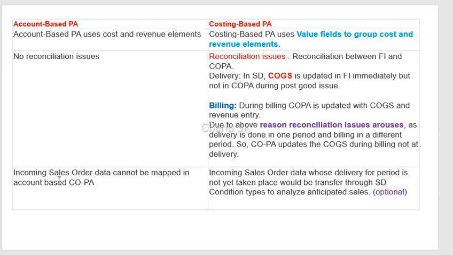Incoming sales order data cannot be mapped in account based COPA. There are no special conditions for this in account based COPA, but in costing based COPA it is optional. The incoming sales order data whose delivery for a period has not yet taken place would be transferred through SD conditions to analyze the anticipated sales. So generally we need to set up some SD conditions for data flow from the SD module to COPA. These configurations we can also do in real time.